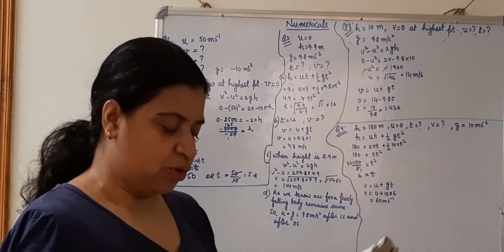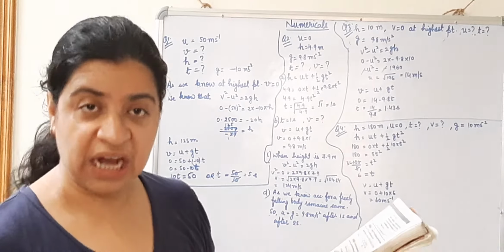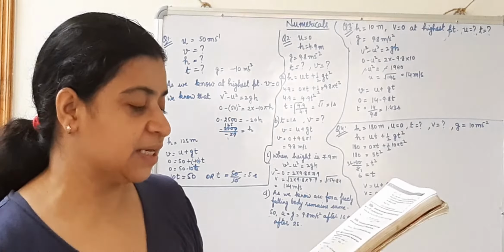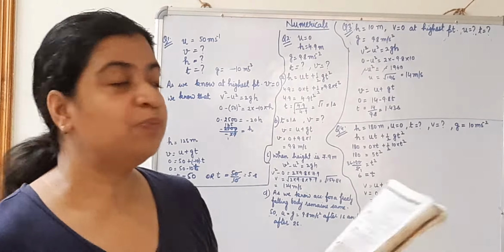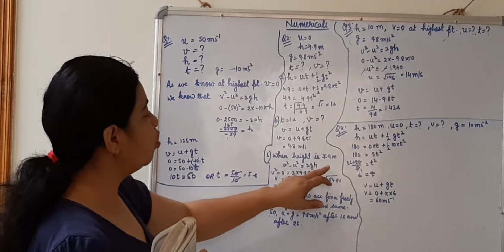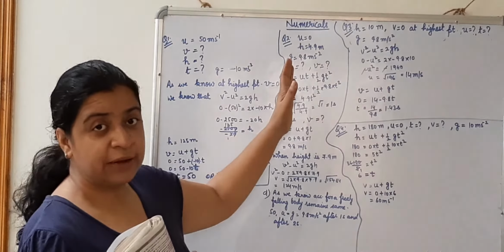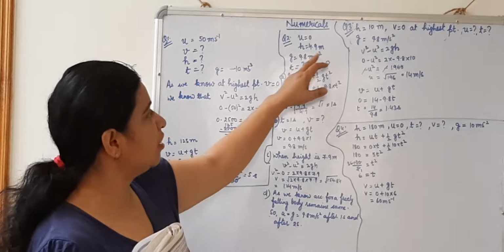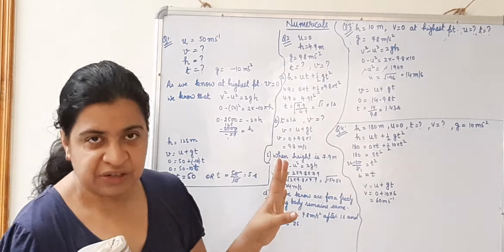Third part of the same question. How fast? Again we need to calculate v. What will be the speed, it means? How fast does it move at the end of 7.9 meters? Suppose in this case the height was 4.9. Now the new height is 7.9. Now we cannot use the same time, because that time was taken to calculate for the height of 4.9. That means the t equation we cannot take.